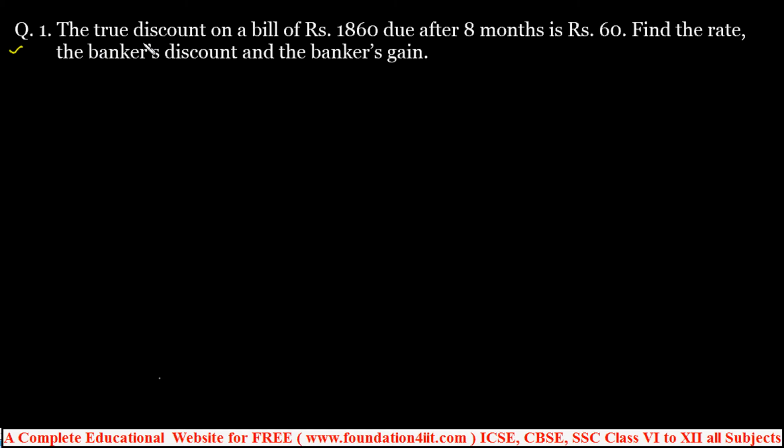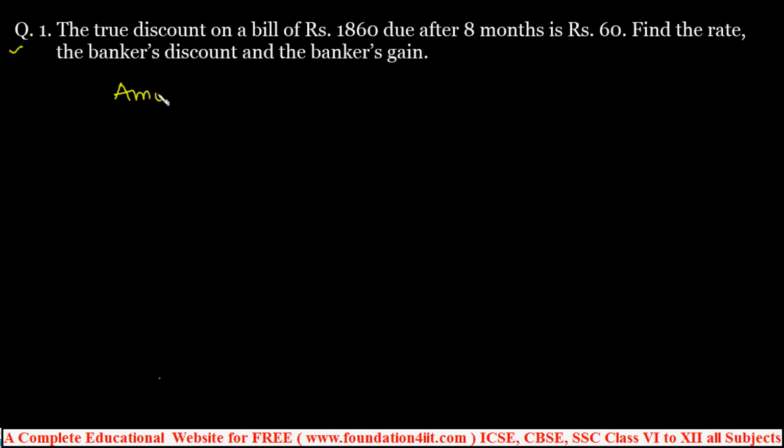First one, the true discount on a bill of rupees 1860 due after 8 months is rupees 60. So true discount is 60, bill amount is 1860. Find the rate, banker's discount and the banker's gain. Three you have to calculate. First of all, let us take the given data.